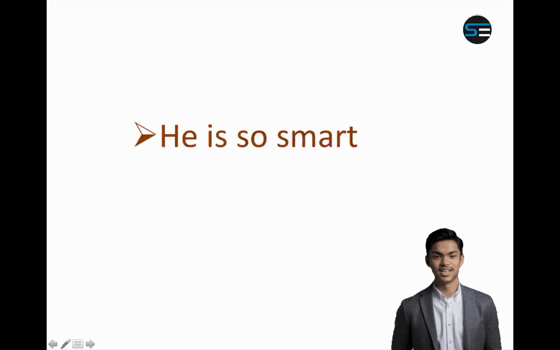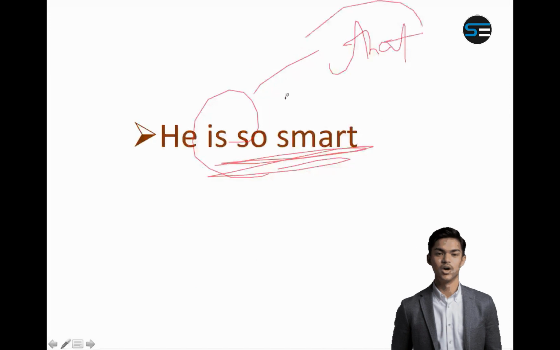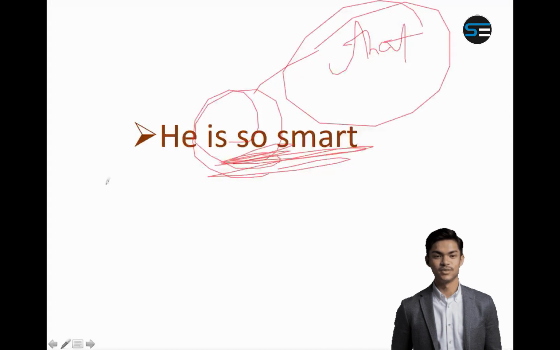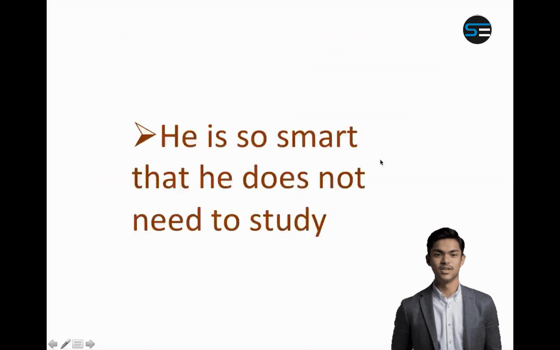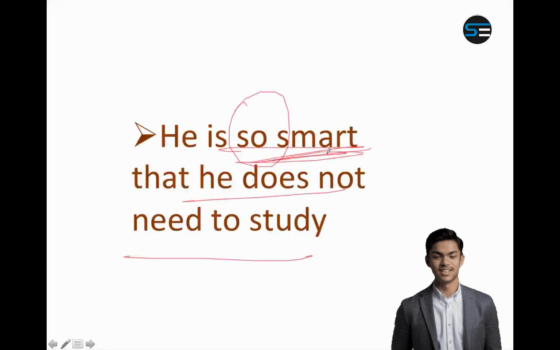Now let us see, he is so smart. See, "so" will always be followed by "that". "So" always shows a condition. This sentence is incomplete, therefore it is wrong. You can't say he is so smart. You have to complete it. He is so smart that he doesn't need to study. So there is a condition attached. He is so smart means to what degree he is smart. He is so smart that, so will be followed by that. He doesn't need to study.